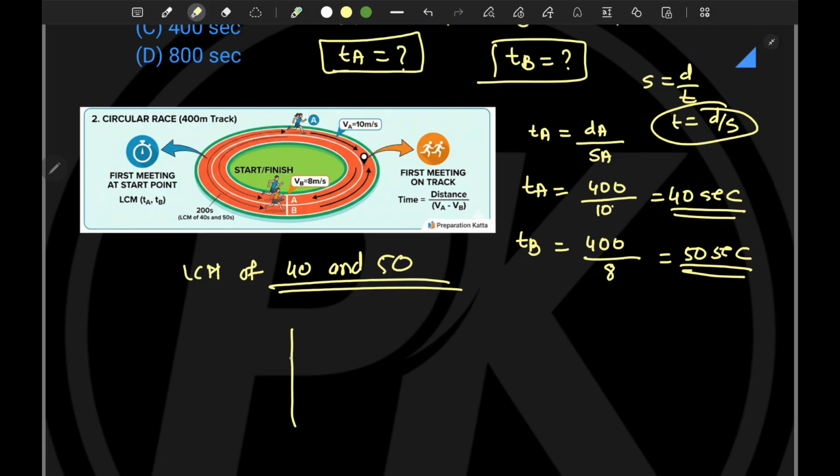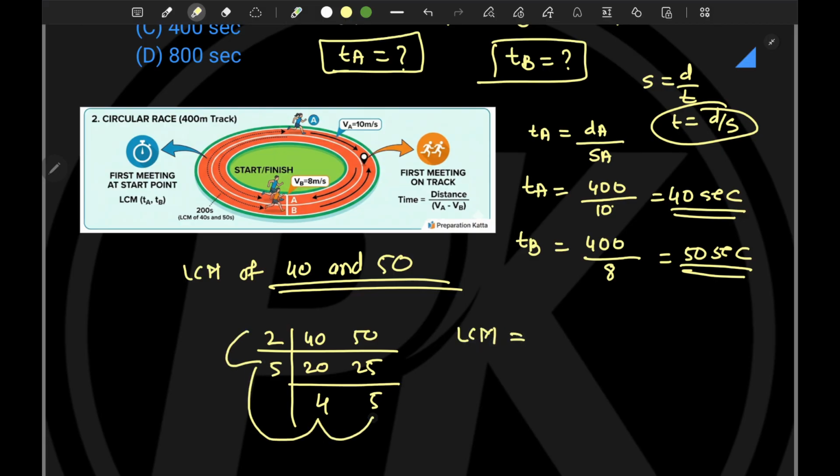So how do we do it? We make this kind of table, right? We write the given numbers here, and then we see which common number we can divide both numbers by. Let's start from 2. Here it will become 20 and here it will become 25. Again, can I write 2? No. 3? No. It is 5, right? After dividing by 5, here it will be 4, here it will be 5, and there is no more common number to divide these two numbers, and hence the LCM of these two numbers is what?